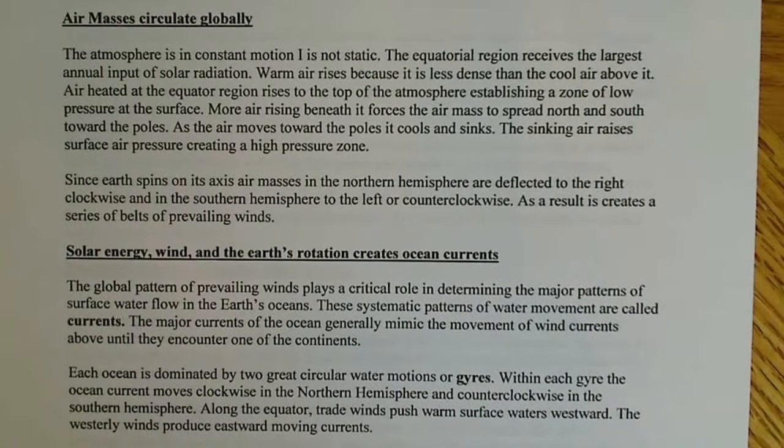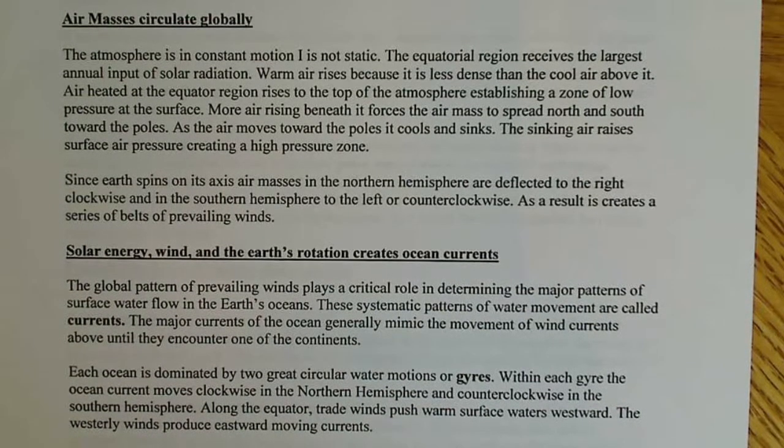Alright, so let's pick up with how air masses circulate globally. The atmosphere is in constant motion. It is not static. The equatorial region receives the largest annual input of solar radiation, and I already said why: it has to do with the tilt of the Earth on its axis.